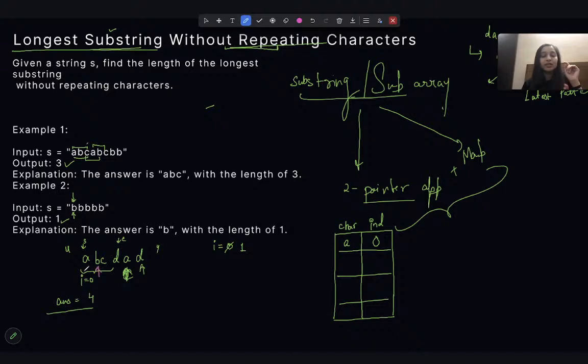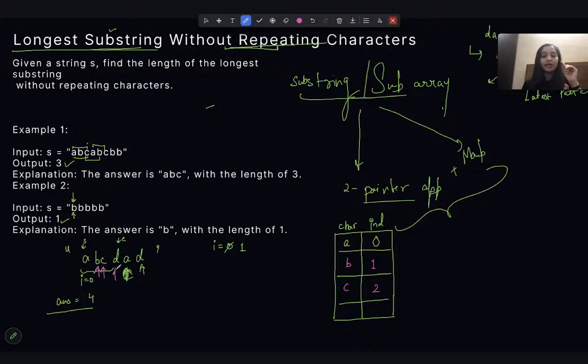I will come to B. I'll check if B is present in my map or not. No, so B is not a repeating character. So I will store B and the index of B. I move forward. I came to C, and again I checked my map. No, C is not there, so I'll update the index.